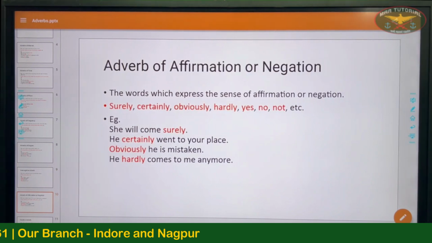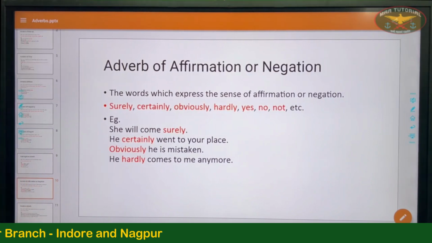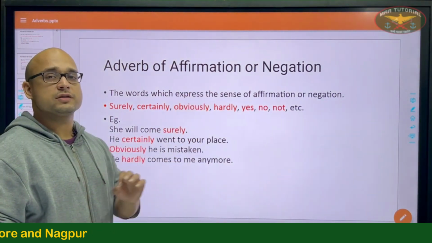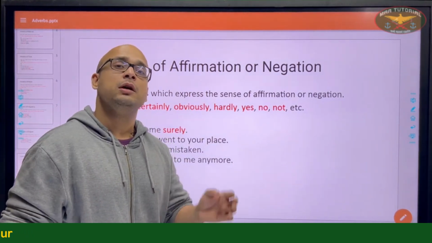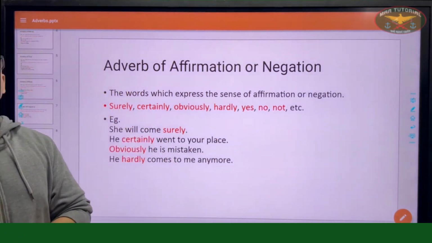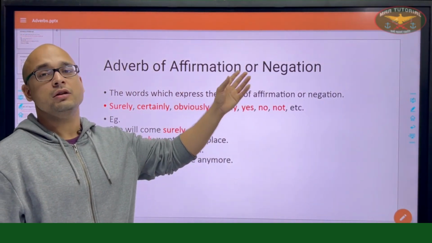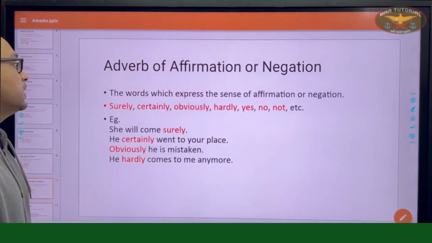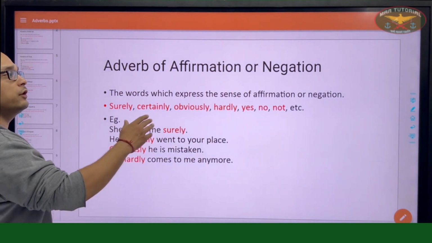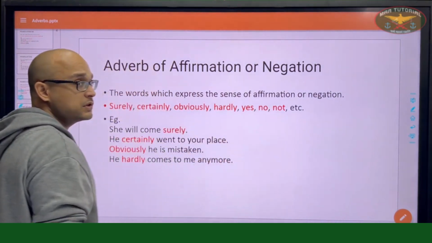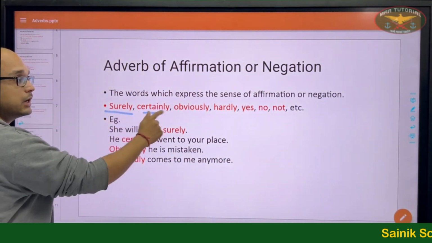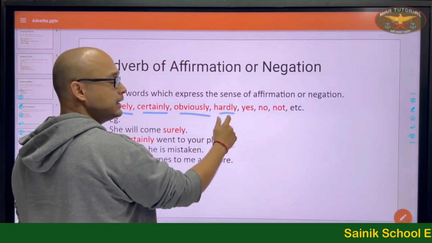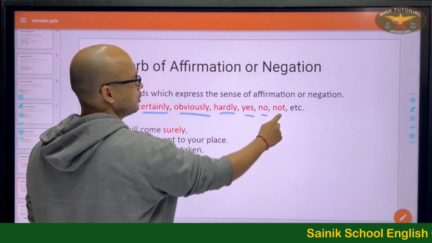We move on to our second last kind: adverbs of affirmation or negation. Affirmation means to say that something is, and negation means to say that something is not. To affirm something, to negate something. These are the words which express the sense of affirmation or negation. For example: surely, certainly, obviously, hardly, yes, no, not.